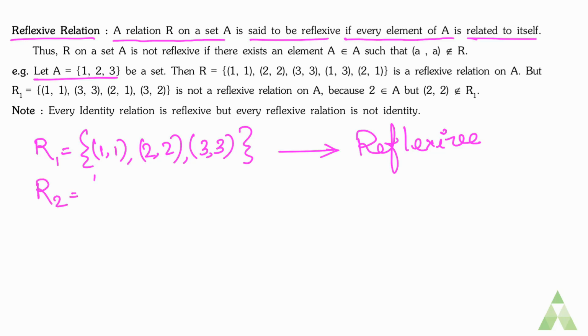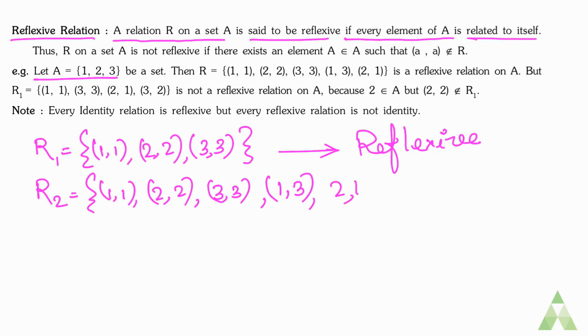Suppose R2 is a relation that has (1,1), (2,2), (3,3), (1,3) and (2,1). Then also we can call this a reflexive relation because (1,1), (2,2), (3,3) are present. Some extra ordered pairs are present, but our required pairs are present here. That's why we can call this a reflexive relation.